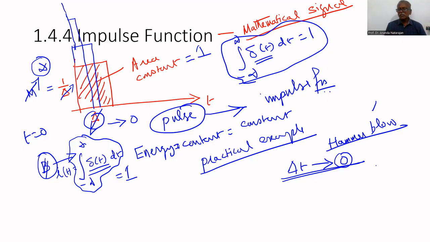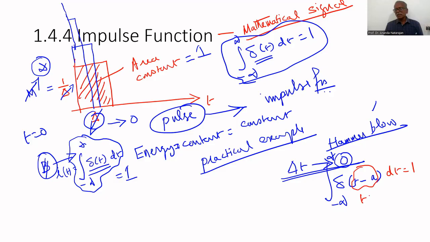So how to represent a delayed impulse function? Delayed impulse function is del of t minus a. Here also the integral from minus infinity to plus infinity of del of t minus a dt equals 1. So it will exist when the argument of del must be 0. When will it be 0?